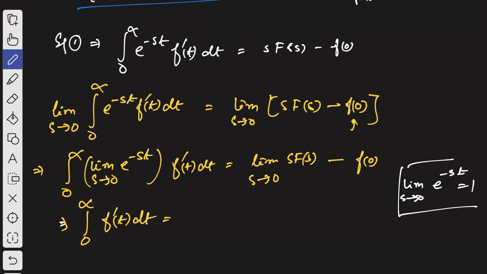Then limit s capital F of s when s tends to 0 minus f of 0, right?